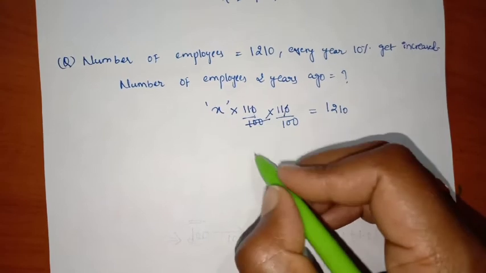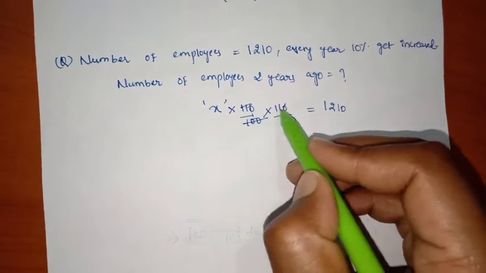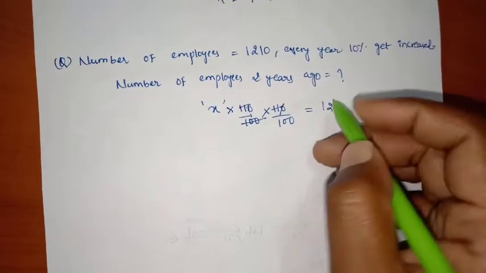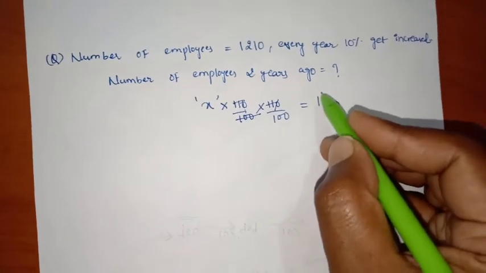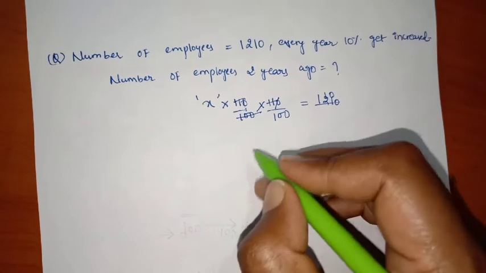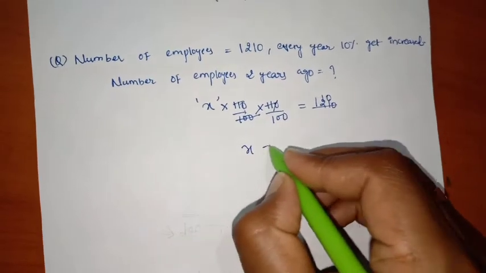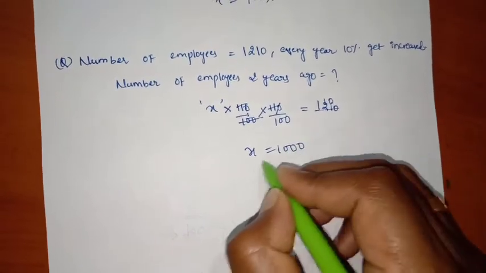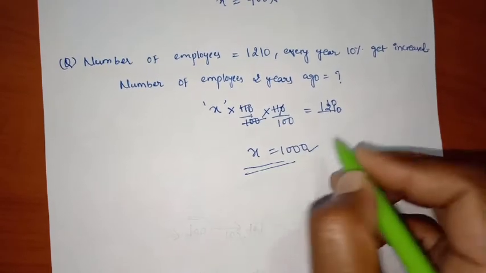By cancelling this, 11 goes. 11 11s are 121. So 121 into 10 is nothing but 1210. So my number of employees will be 1000, right?